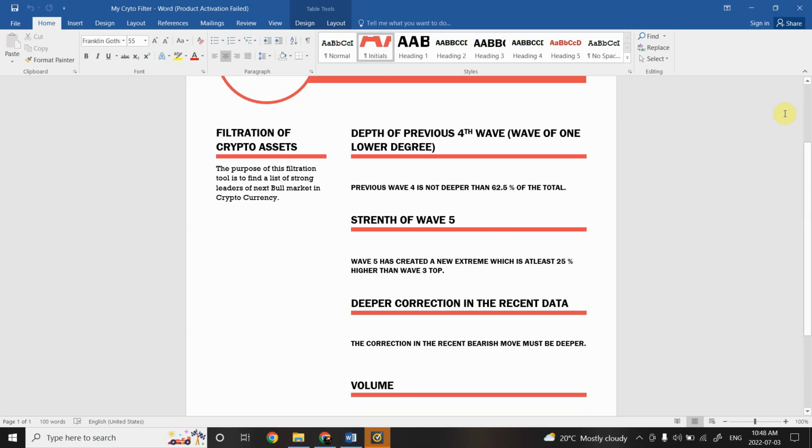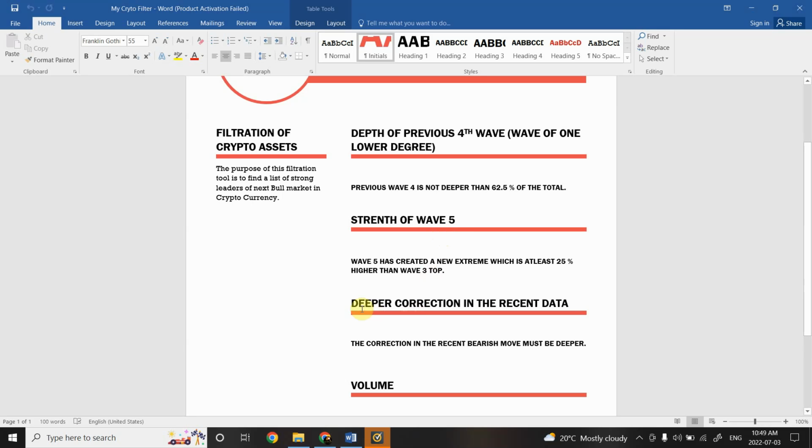We also need to make sure that the strength of the fifth wave is phenomenal. We want to see a strong fifth wave. That will be an indication that there is a lot of volume available in the market. It's not like late joining. It means that the interest in the cryptocurrency was present until the last stage of the market.